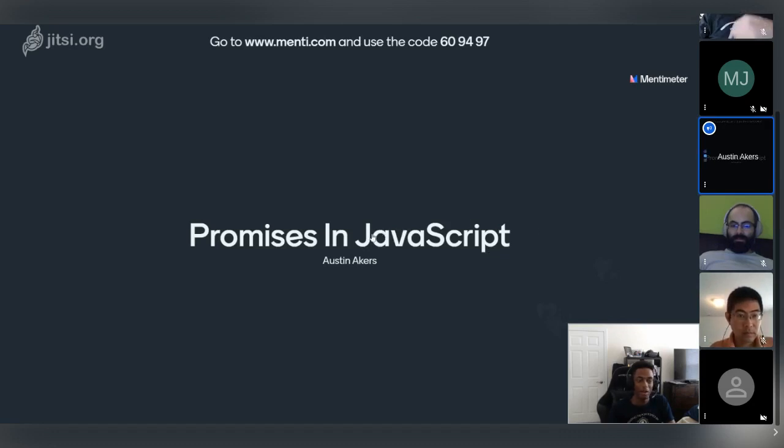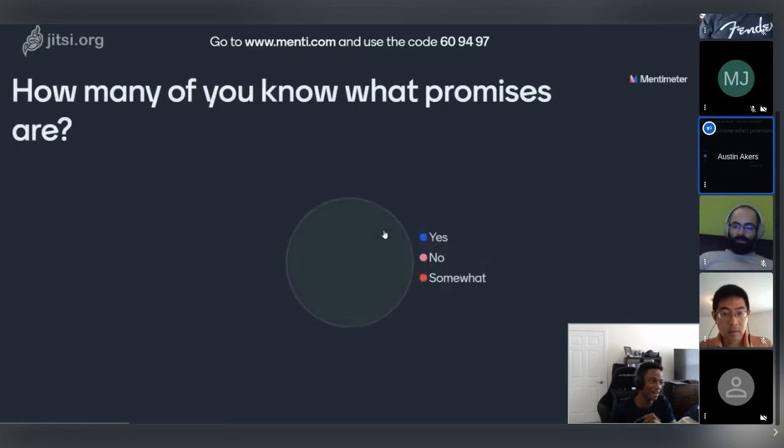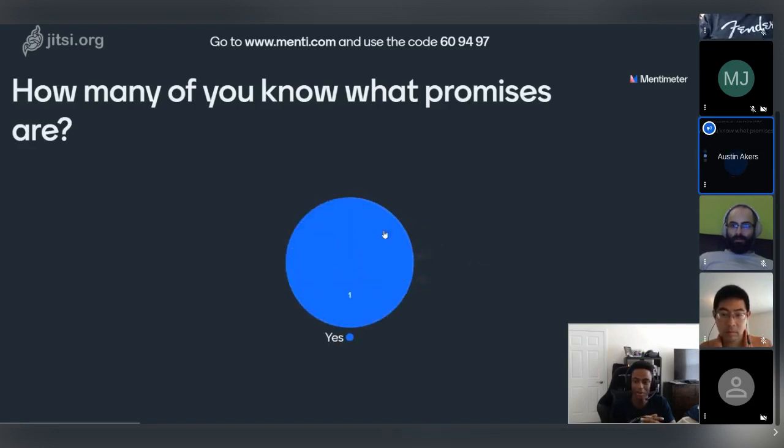But okay. Starting off, everyone, today we're going to be talking about promises in JavaScript. To start things off, how many of you know what promises are? What are promises? Anyone here? Yes, no, somewhat? Do y'all know what it is? All right. Sweet, 2 people on yes.